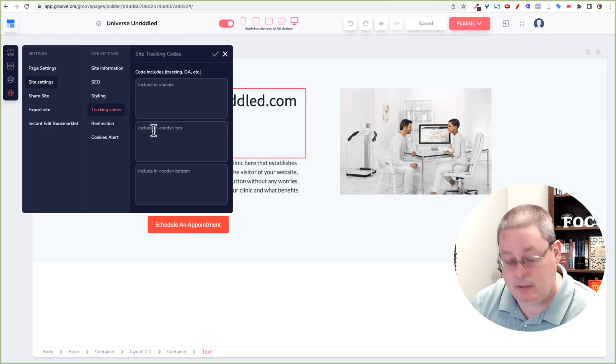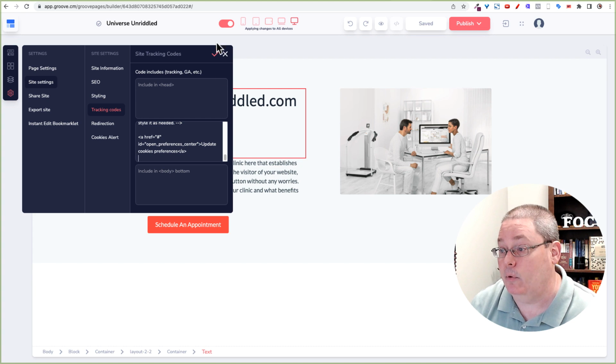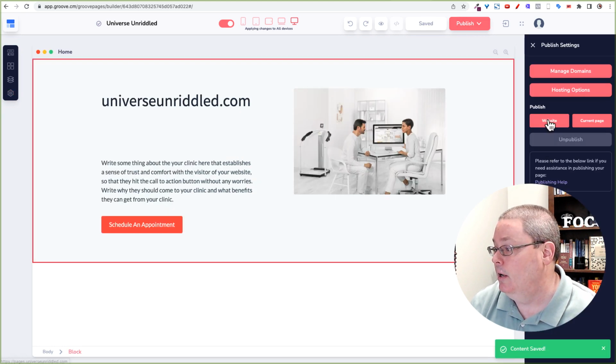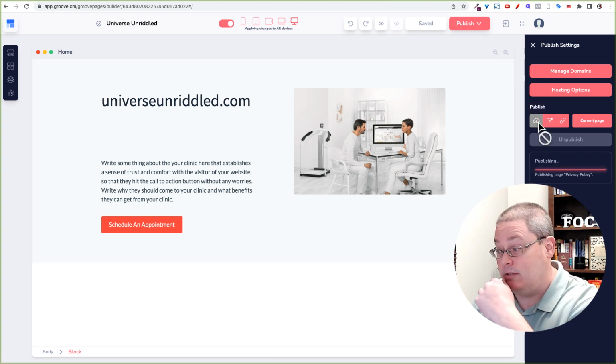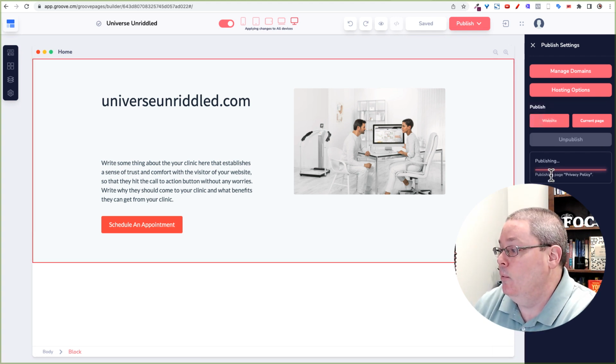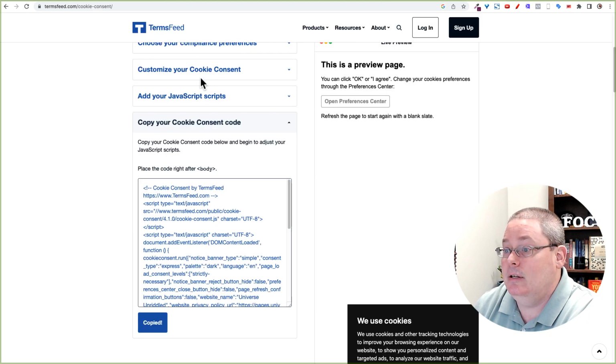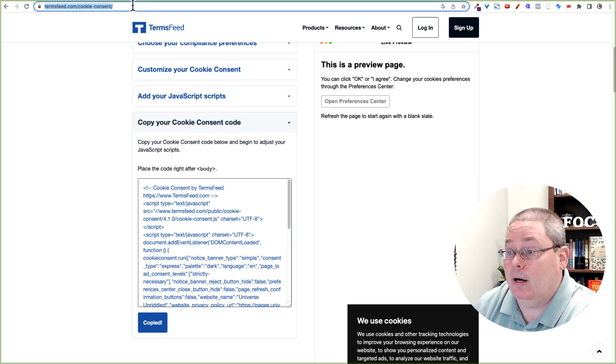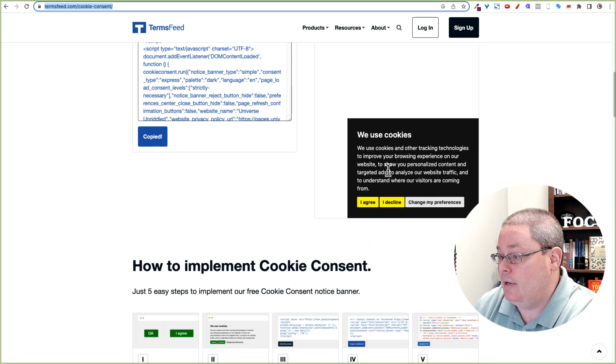So to keep this consistent, I'll apply that to Groove Pages first because we're here. And I'll publish that across the entire website. And then once that publishes, again, this is termsfeed.com cookie consent. This is the one that I like, that I'm going to be using. I like this style here. And you can see I agree, I decline, change my preferences.